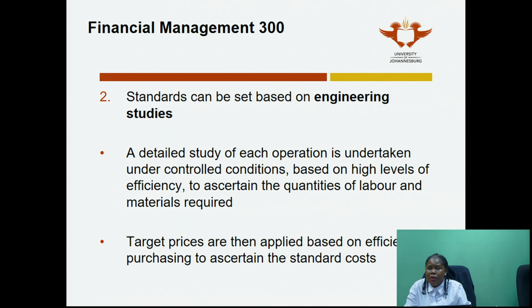Now, this is the preferred method, the engineering studies, because then you get an expert from outside your company to come into your company to study your operations under controlled conditions and say, in your efficient operating level, this is how long it should take for you to manufacture a Samsung S10. This is how much plastic it should take. This is how much software that you need. I don't know how exactly that works, but this is how much labor that you're going to need. This is how many machinery hours you're going to need for you to get to a final product, which is going to be, in this case, your cell phone. So the engineering method is a bit more efficient, or more correct, if I can put it that way.